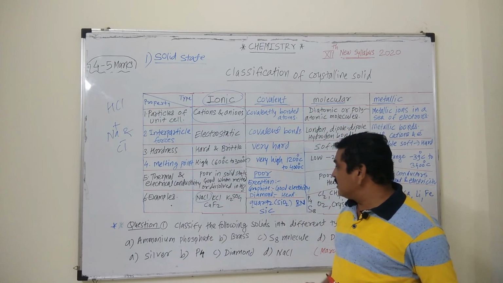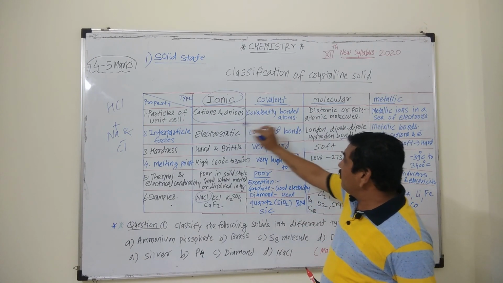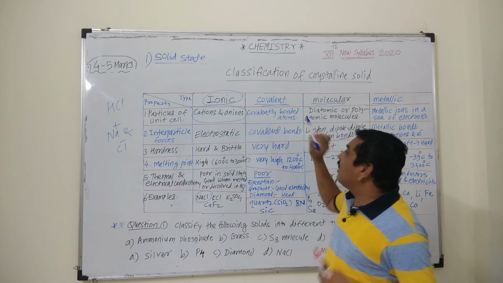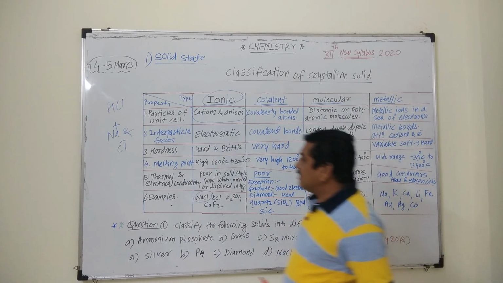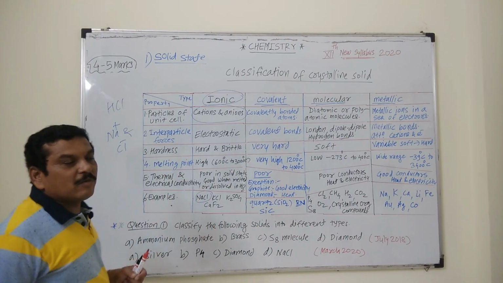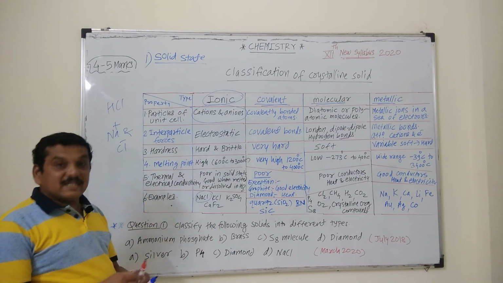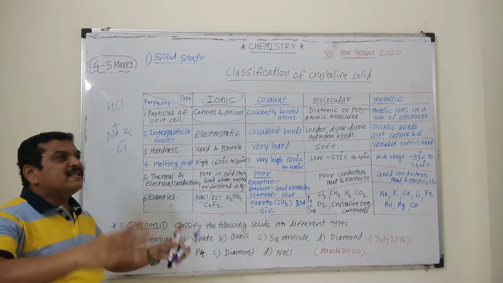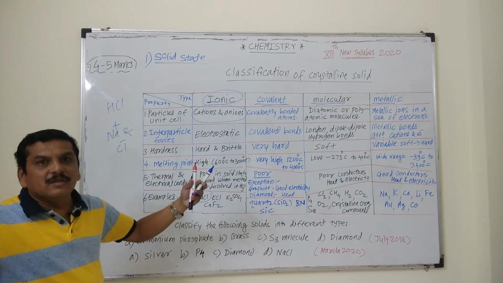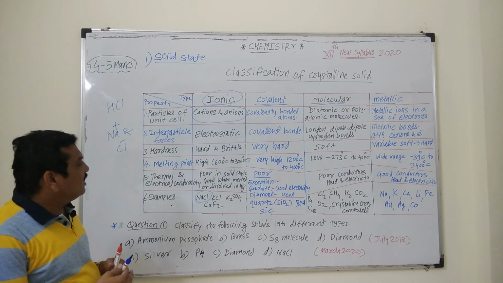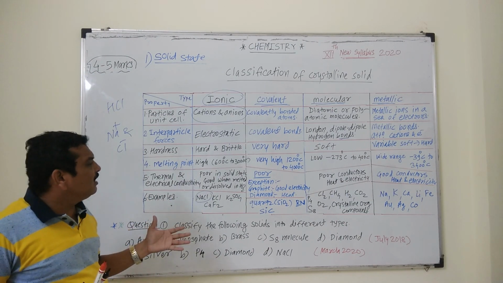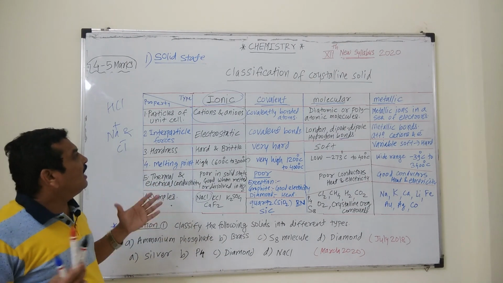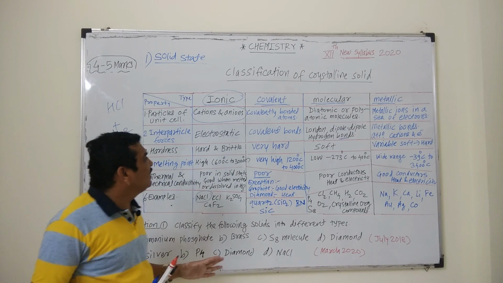But what are covalent solids? Covalent solids are the solids in which particles of the unit cell are composed of covalently bonded atoms, like carbon. In case of graphite, we have seen the hybridization of carbon is sp2. In case of diamond, it is an sp3 hybridized carbon atom which is attached to another 4 carbon atoms. Hence in diamond and graphite, there is a bond between such atoms, and these are covalent bonds, and hence these are known as covalent crystalline solids.